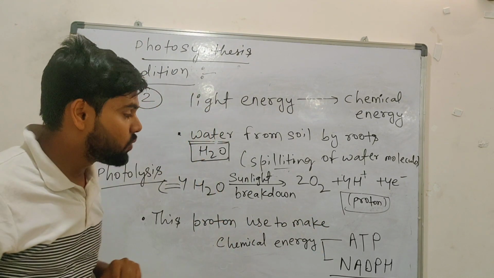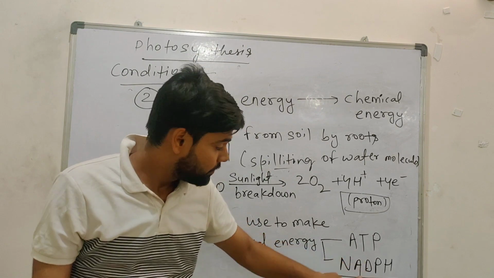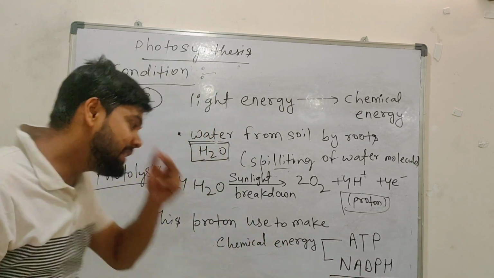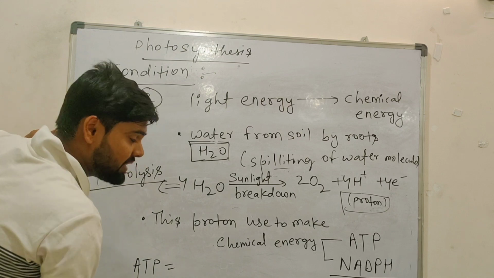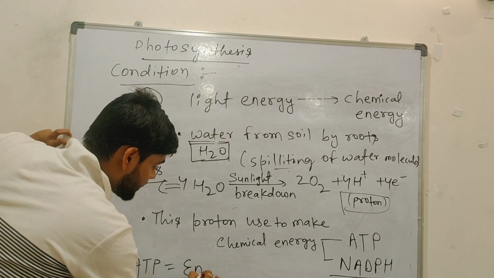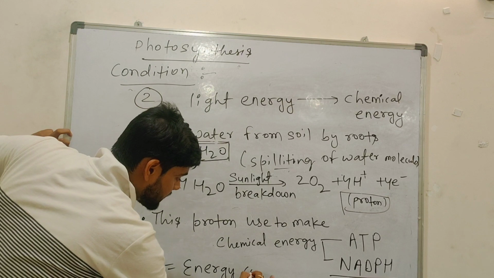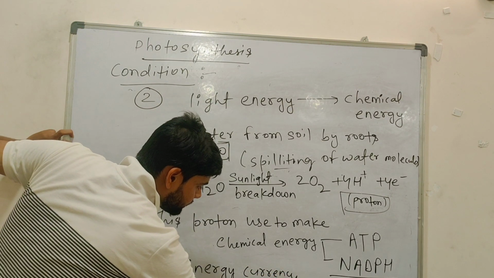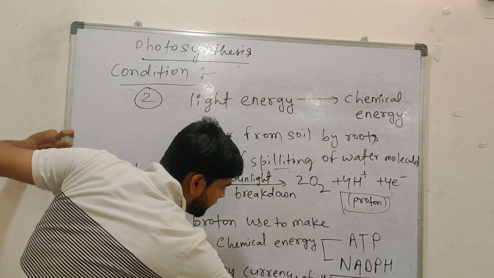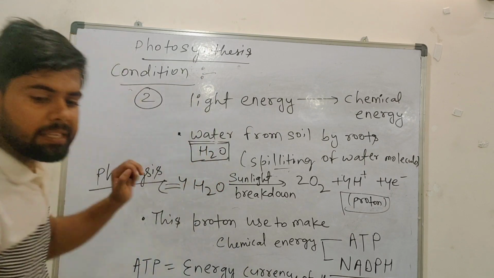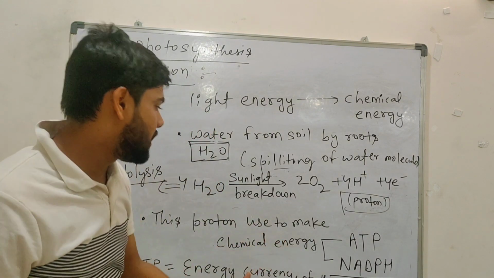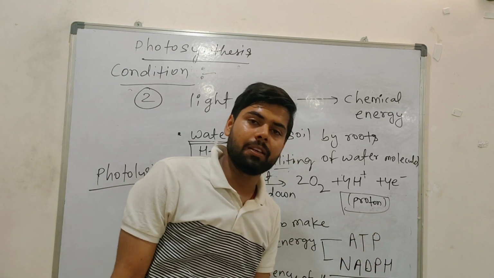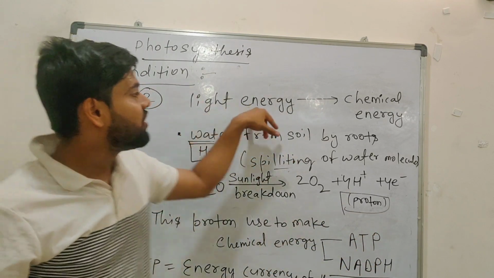Two types of chemical energy. What is that? ATP and NADPH. If anyone asks me, what is ATP? Energy currency of the cell. So ATP is the energy currency of the cell. So we will make two chemical energies. What is that? ATP and NADPH. Understood?